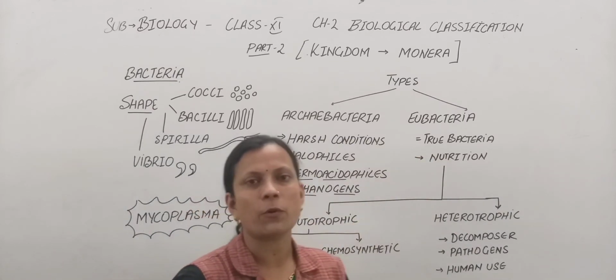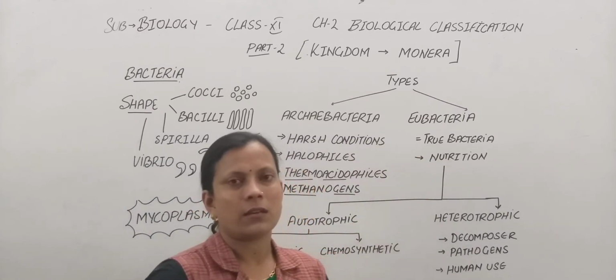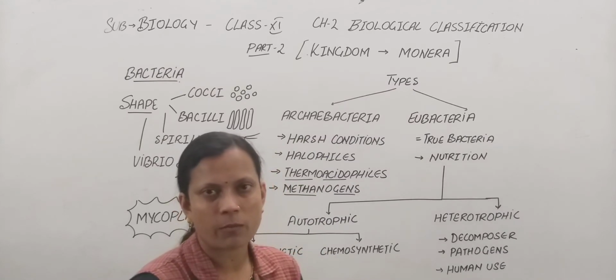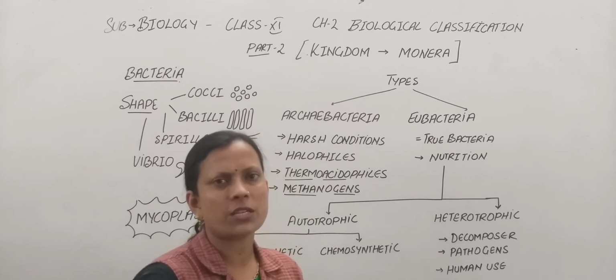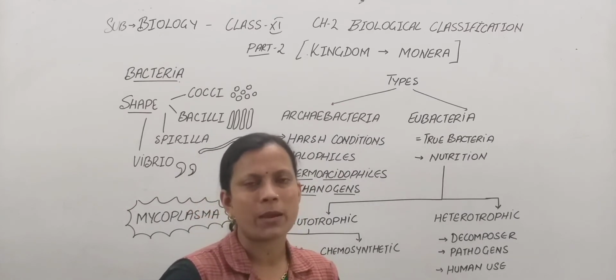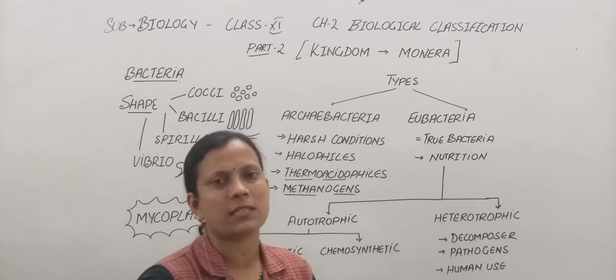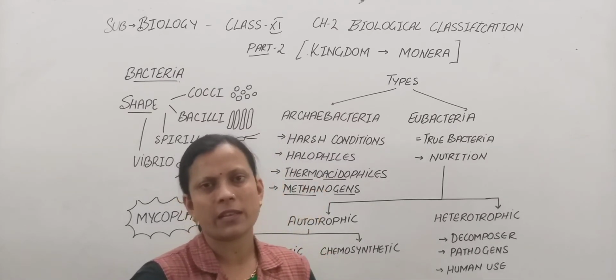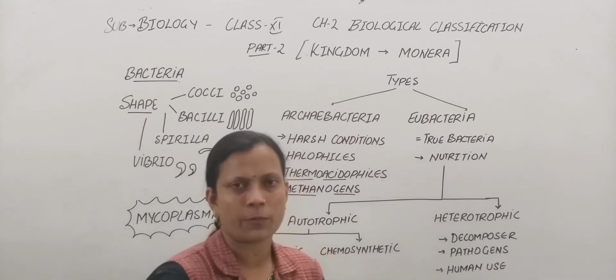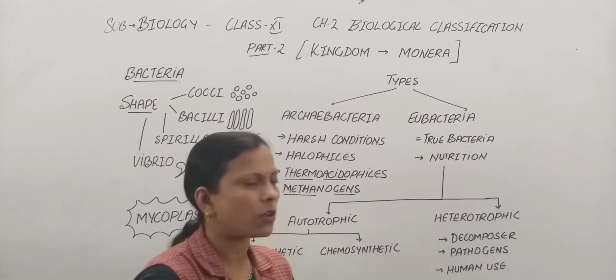When we come to the reproduction of bacteria, asexual reproduction is very common, by the method of binary fission, a very common method. Sexual reproduction is said to be generally absent, but a transfer of DNA is seen. It is not a proper type of sexual reproduction, just a transfer of DNA can be visualized, which is treated as sexual reproduction in bacteria. So this is all about the bacteria.